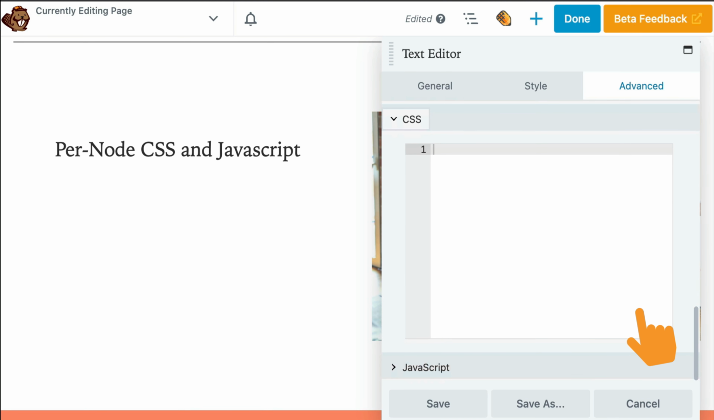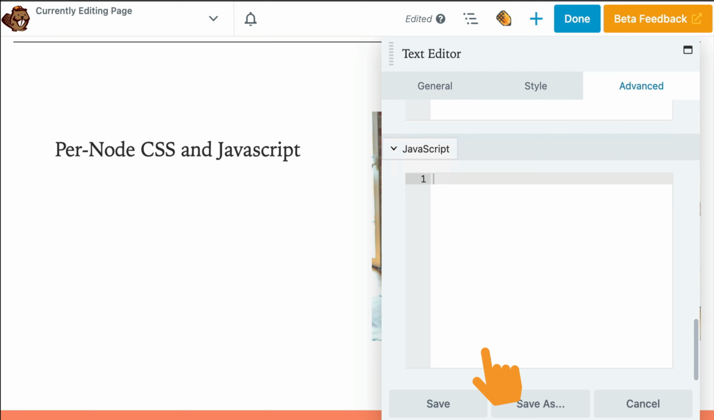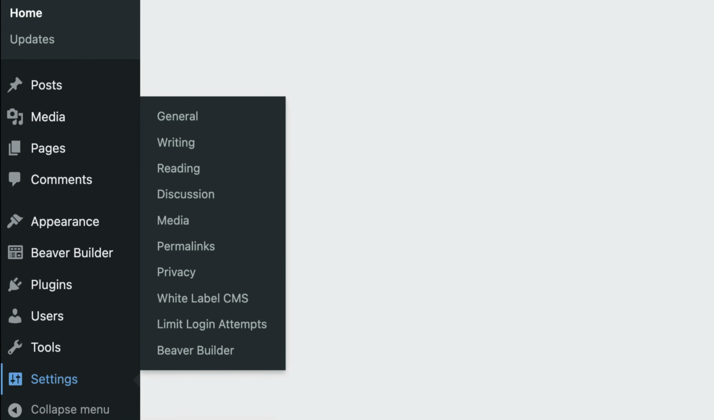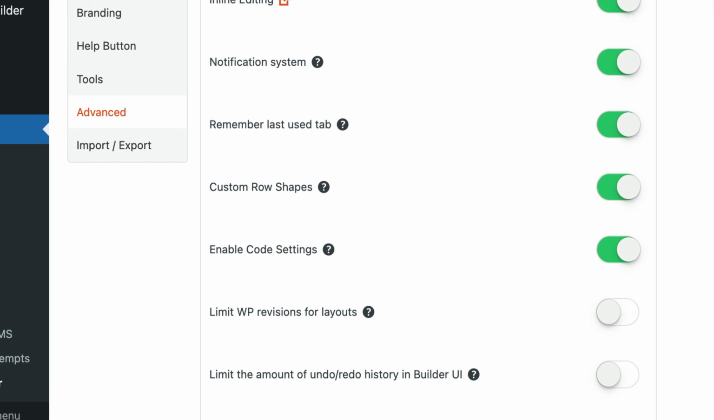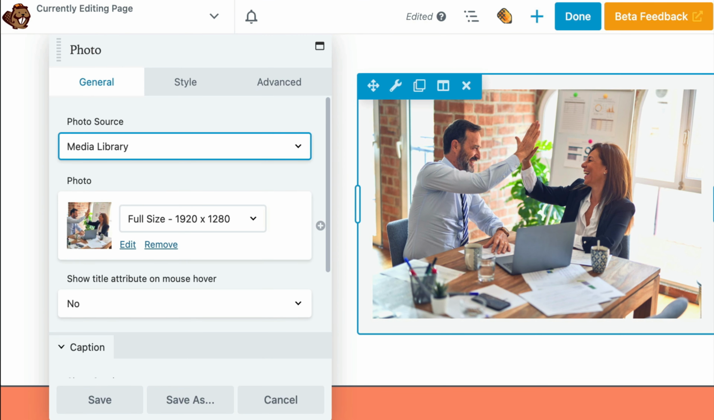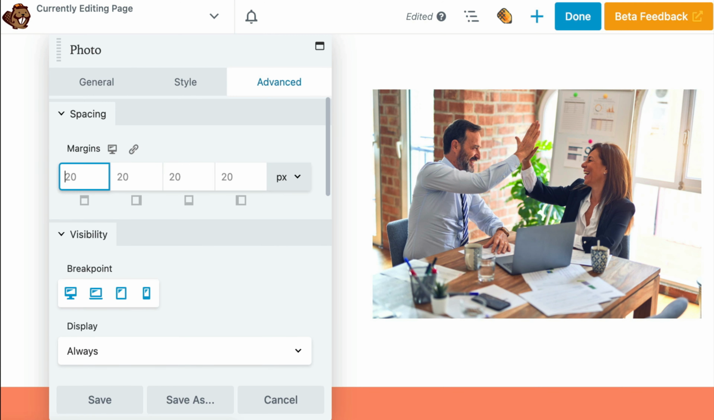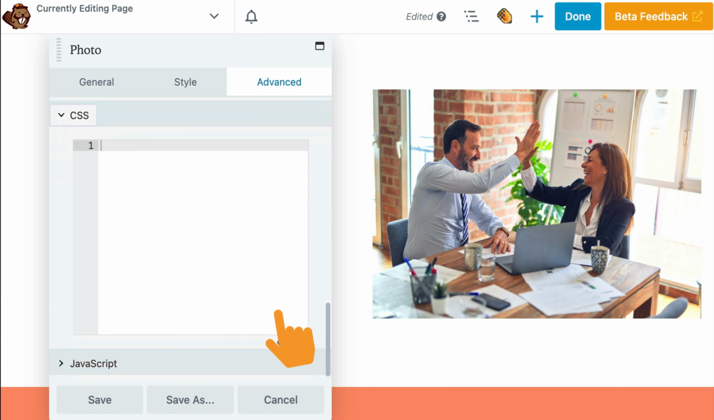Note that this setting is disabled by default, so after updating to 2.7, you'll need to enable per node CSS and JavaScript. From your WordPress dashboard, go to Settings, click Beaver Builder and Advanced, then toggle on the Enable Code settings. Next, open the settings for the specific module, row, or column that you wish to edit. Click on the Advanced tab and scroll down to the bottom. Here you'll see the CSS and JavaScript editors.